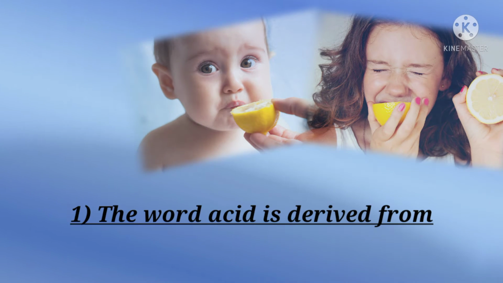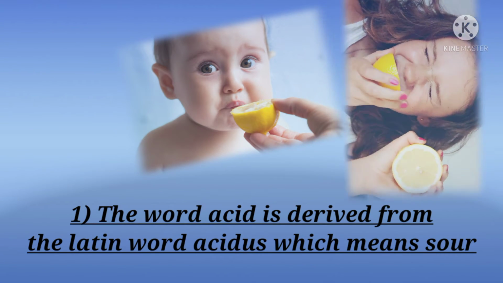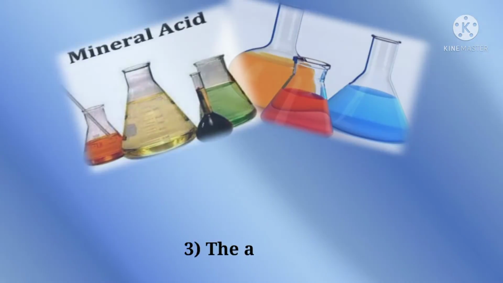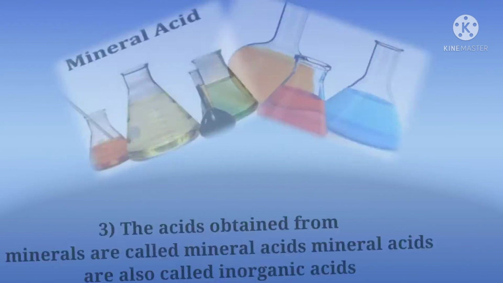The word acid is derived from the Latin word acidus, which means sour. The acids which occur in fruits and vegetables etc. are called naturally occurring acids. The acids obtained from minerals are called mineral acids. Mineral acids are also called inorganic acids.